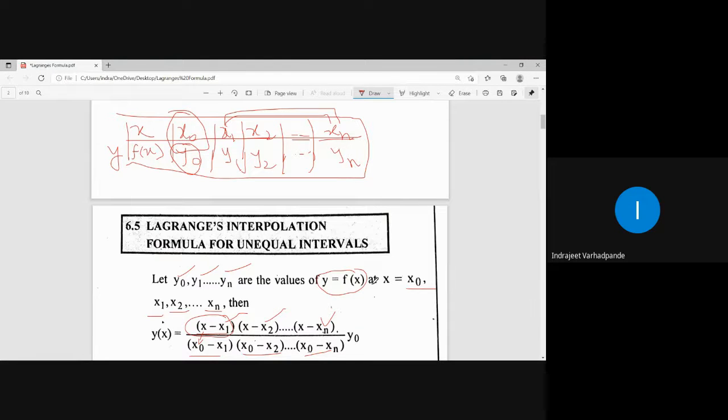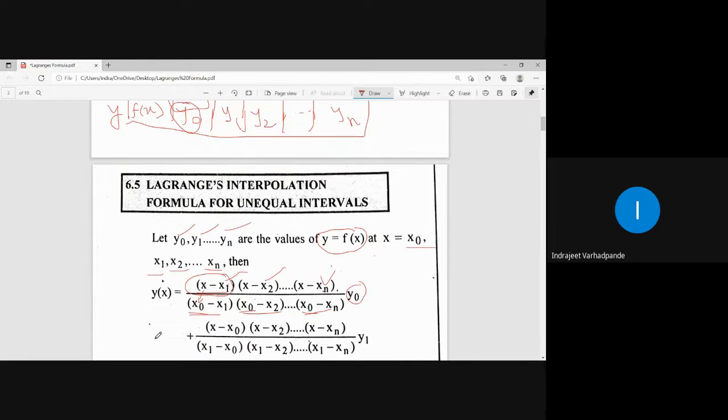So this will be the first term to be written for the Lagrange's interpolation formula for the value x0 which lies in the given range or the given interval. This is the first term. As I am writing the term for x0, the functional value y0 will be multiplied. I will ignore it in the calculation. X minus x0 we will not write, x minus x1, x minus x2 up to x minus xn. In the denominator, copy paste the above terms, but replace x by x0 everywhere. That is your first term.